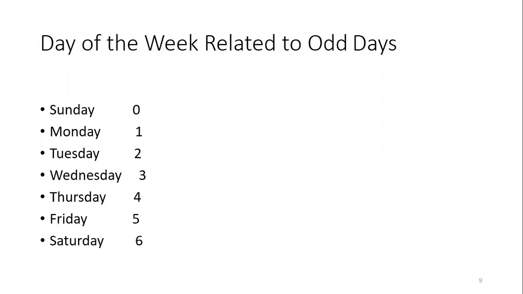1 odd day. Then 1600 plus 300, 1900 years completed. Now for 46 years, how many odd days? Then till 15th August, how many odd days? So add all the odd days, then divide by 7. Finally, how many odd days are there? Match it here, and you will get the day.